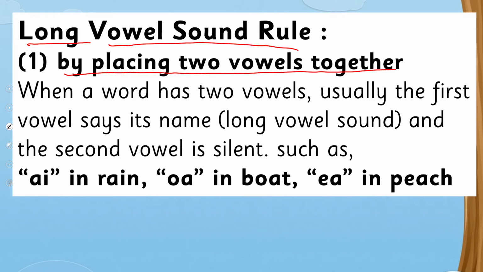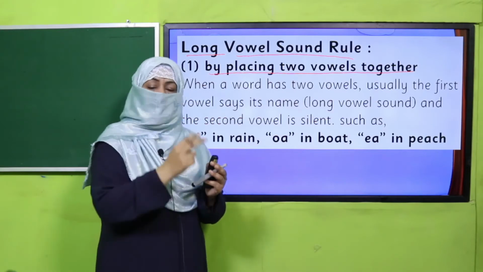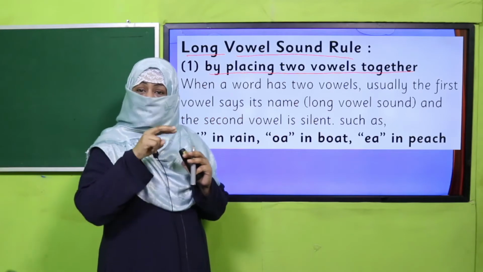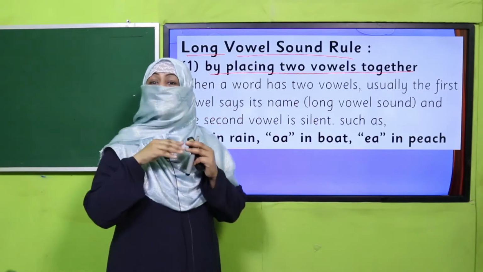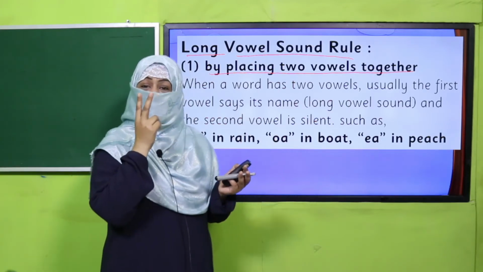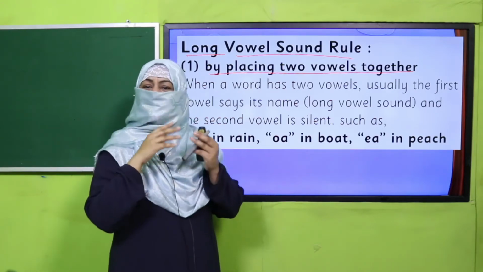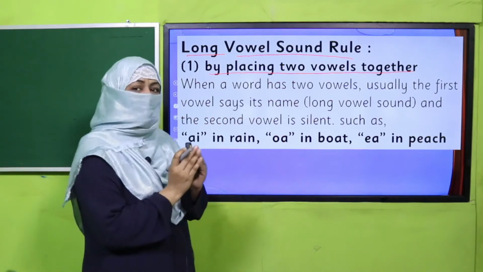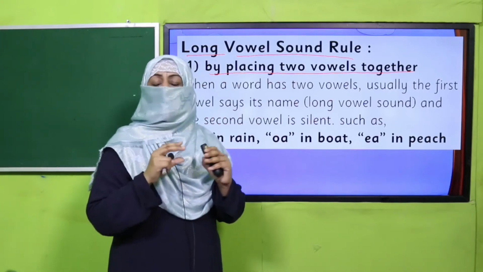Whenever you find in a word two vowels are coming together. So here I'll teach you a little song. When two vowels are walking, the first does the talking and says its name. Right? When two vowels are walking, the first does the talking and says its name. It's the rule. Beta, if you find two vowels are together in a word, the first will give its long sound. And what is the long sound?